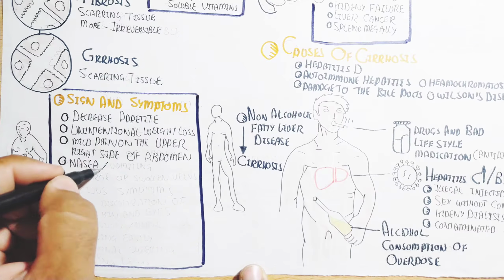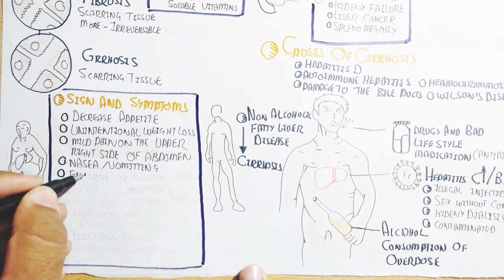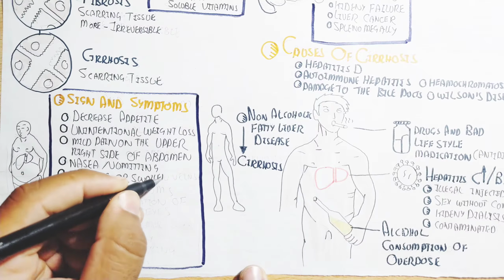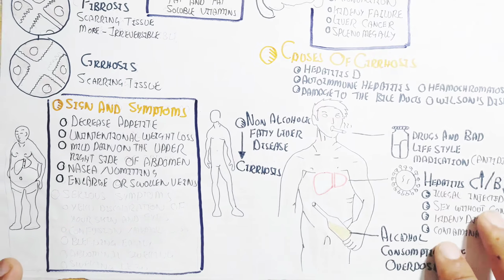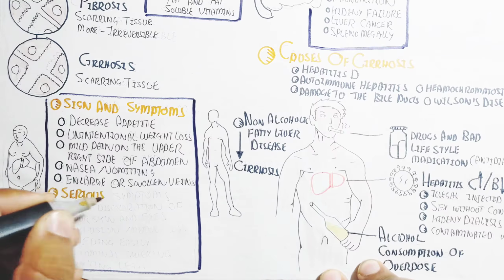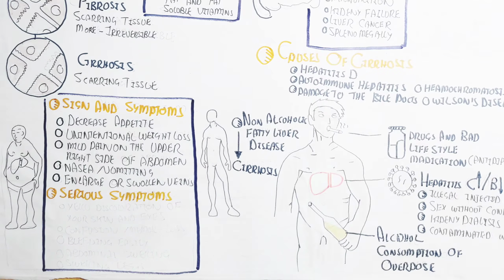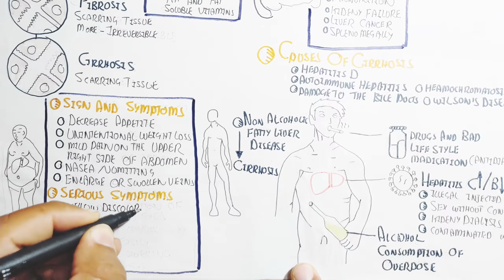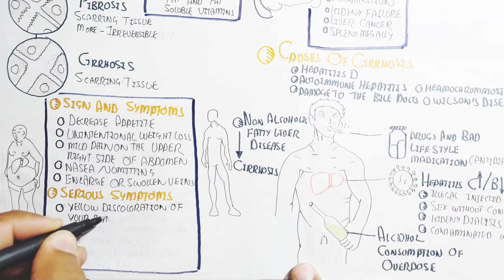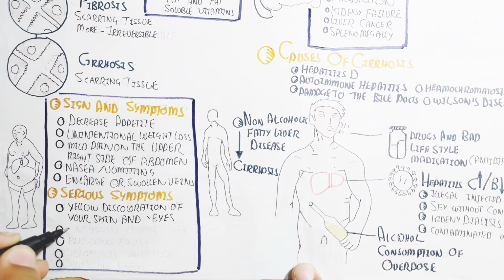Serious symptoms can be yellow discoloration of your skin and eyes. The eyes will appear yellowish due to jaundice, and confusion, memory loss, and easy bleeding are possible because clotting proteins are not synthesized in the liver.